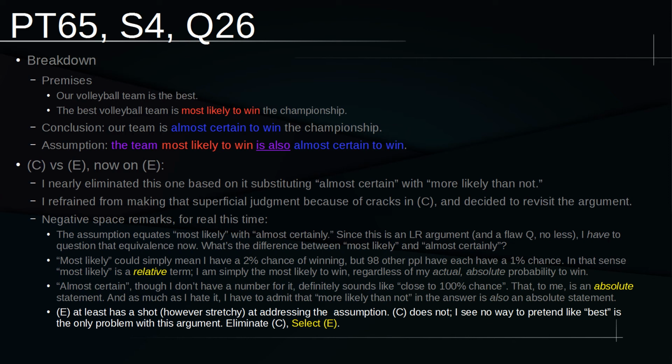I really see no way to pretend like the concept of being best is really the only problem with the argument. So that leads me to eliminate C, and that's why I would select E here.